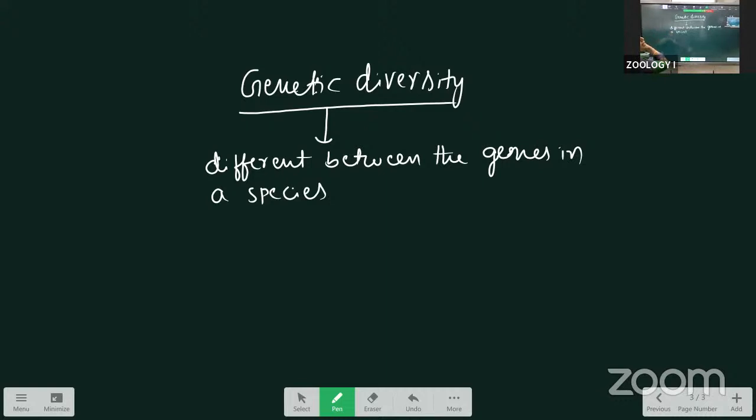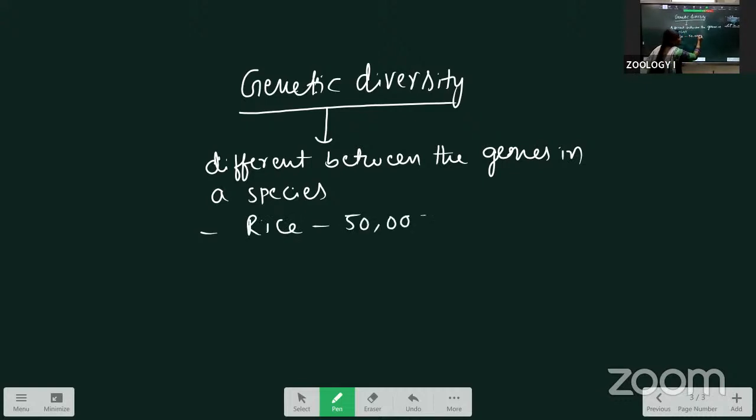Here, for example, if there is a wide range of species, automatically the genetic diversity will be high. Here the space is more, the differentiation is also more. Next, we are taking the rice. We are eating the rice now. Rice has how many varieties? 50,000 varieties are there.